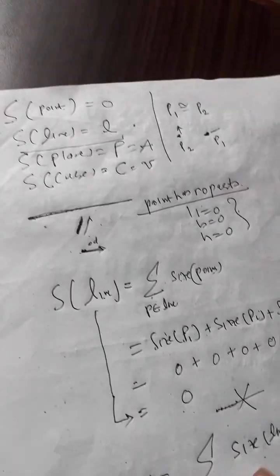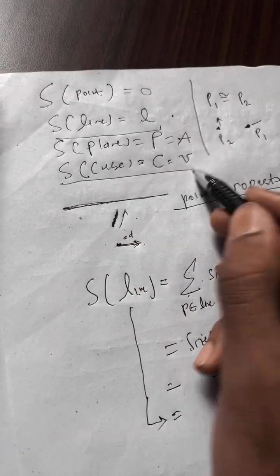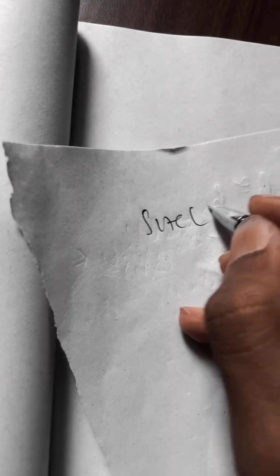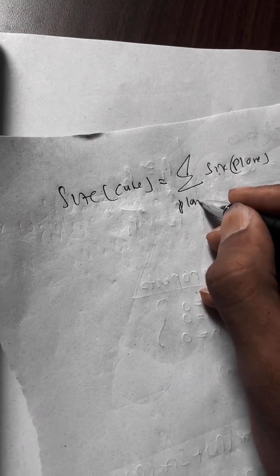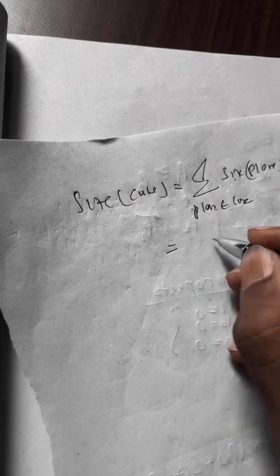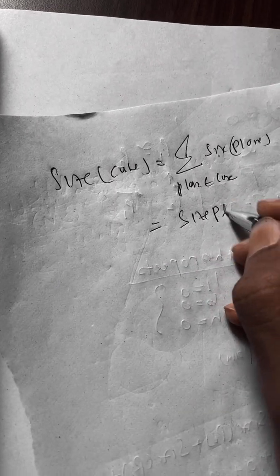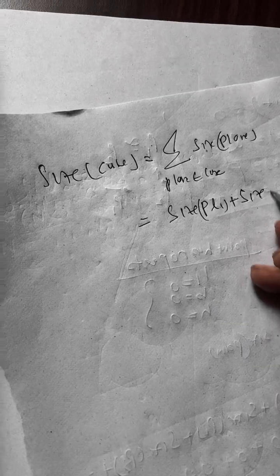And the same we can argue with a cube, right? Size of a cube. If you think we sum all those sizes of planes and all those planes belong to this cube, then what happens? Size of plane 1 plus size of plane 2, and so on.